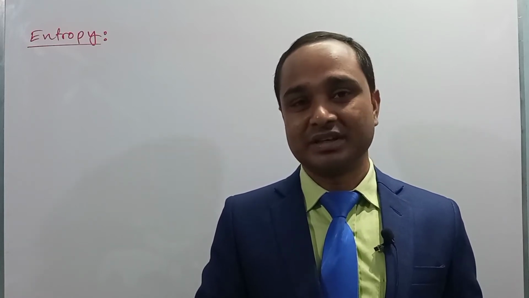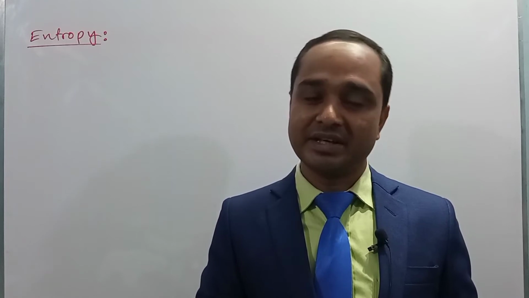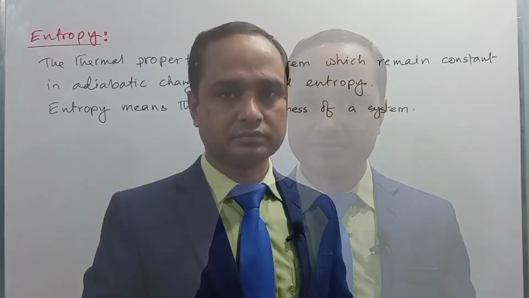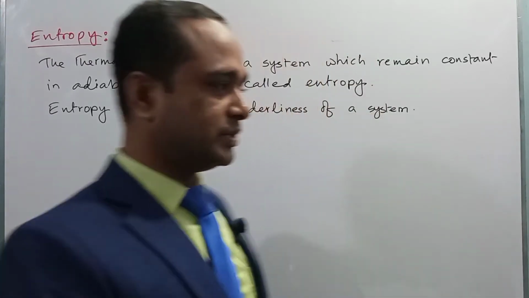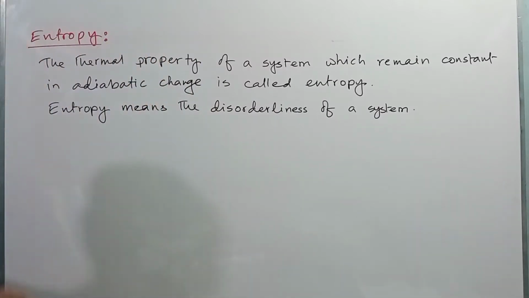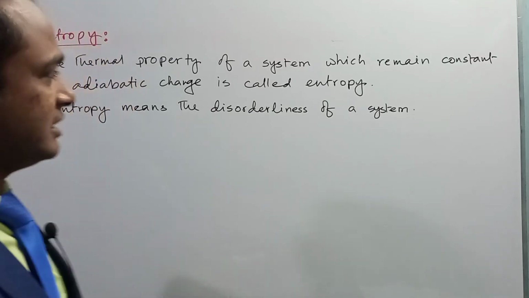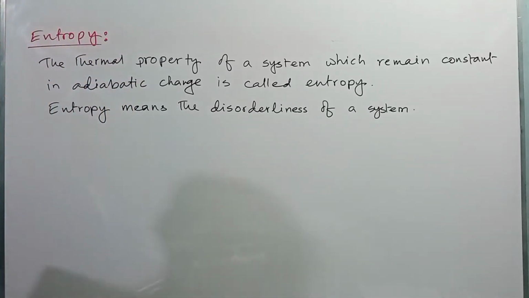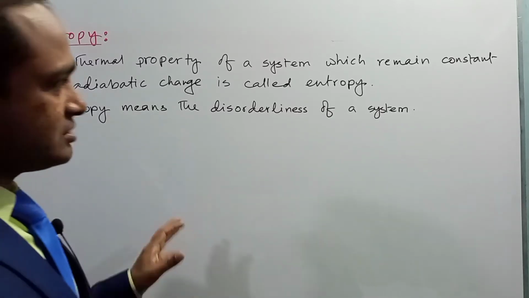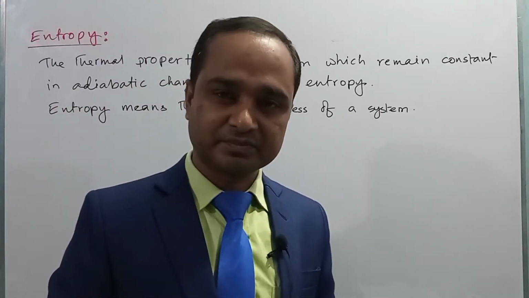Right, dear student? I hope you got it. So now we can give the definition of entropy. The thermal property of a system which remains constant in an adiabatic process or adiabatic change is called entropy. Entropy means the disorderliness of a system.